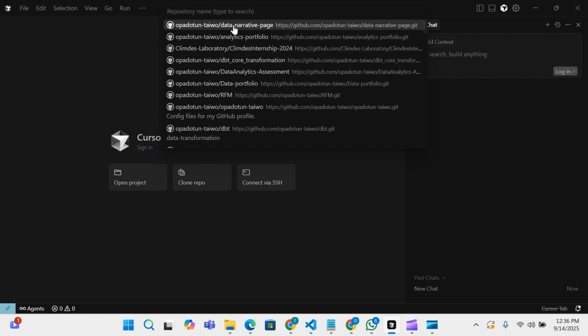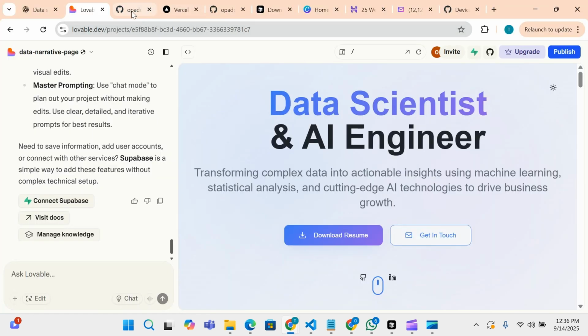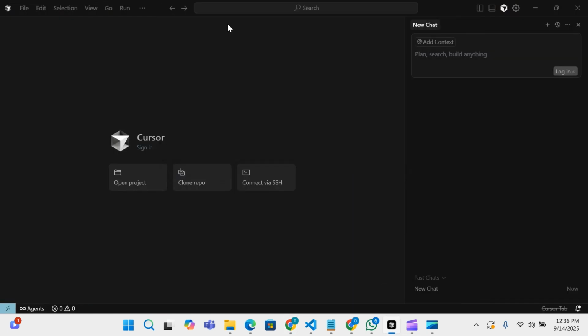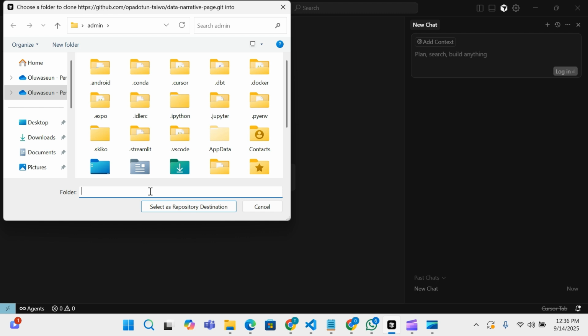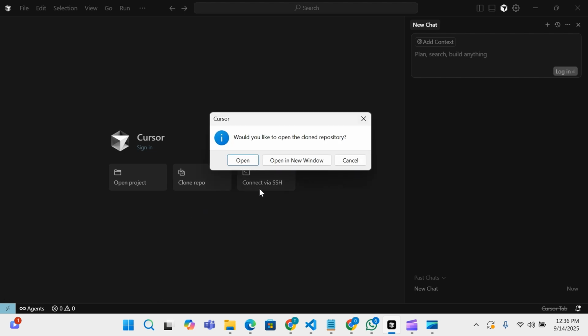So this is the name of the new repository that we just added from Lovable. As you can see from here, this is our directory. So we just come here and add it to our project. You can just select any of these. Just clone it to any of the directories there. Then we are good. Yes, open it here now.